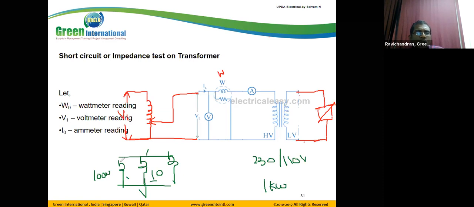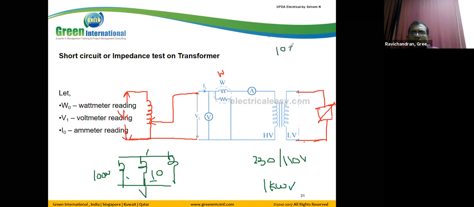First I put 1 lamp on, then 2 lamps, and so on, increasing the load. When I put all 10 lamps on, we are giving 1 kilowatt, which means full load. At that time, this ammeter reads the full load current.